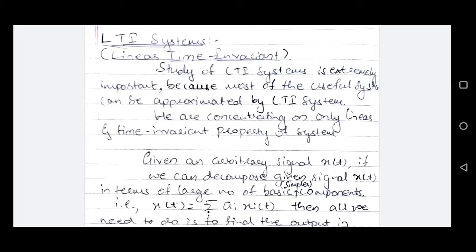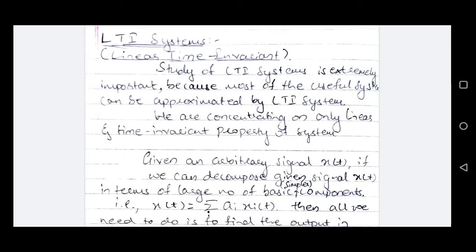These class of systems, linear time invariant systems, are generally referred to as LTI systems, and are very important because most of the useful systems in the nature can be approximated by linear time invariant systems. Generally, the systems that we design are non-linear as well as time varying. So the LTI systems are the ideal case.